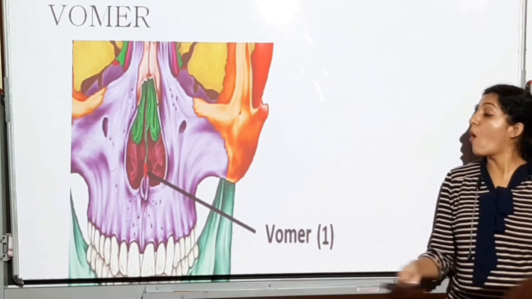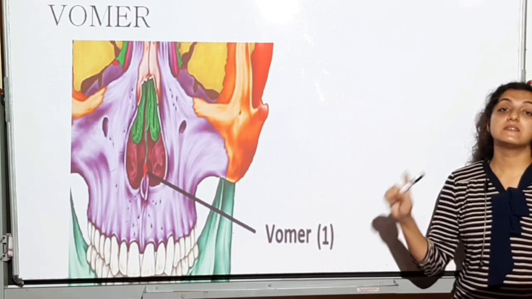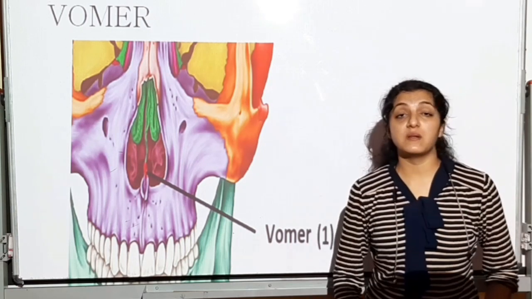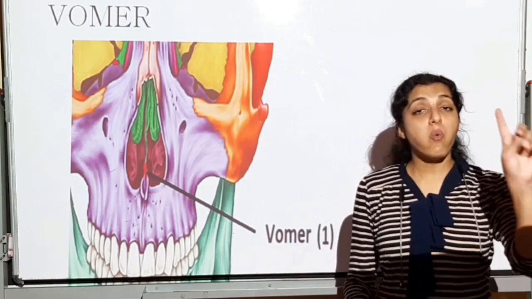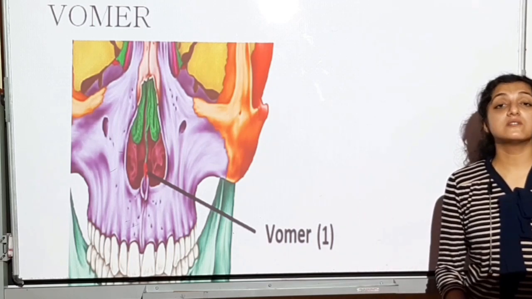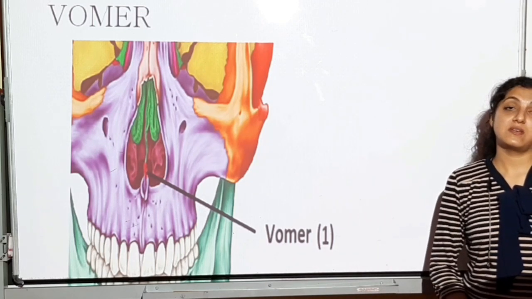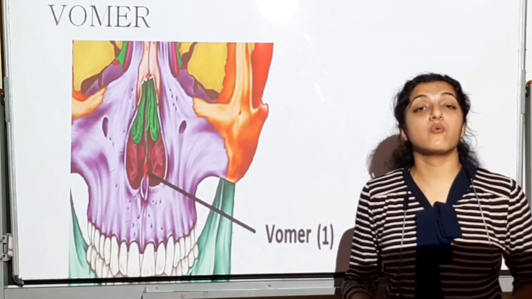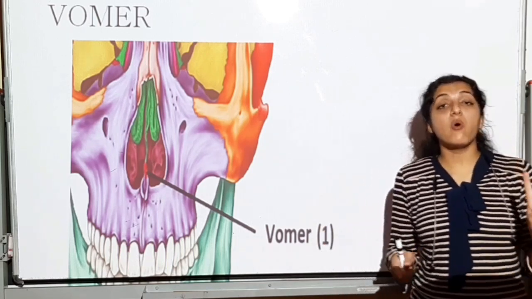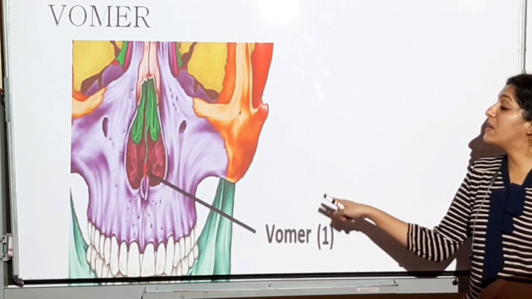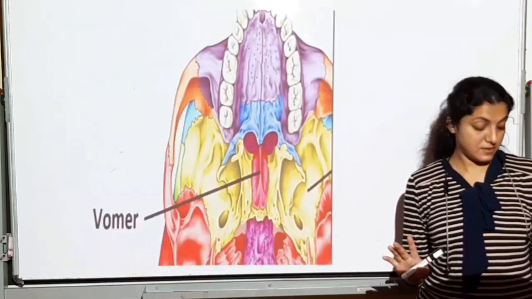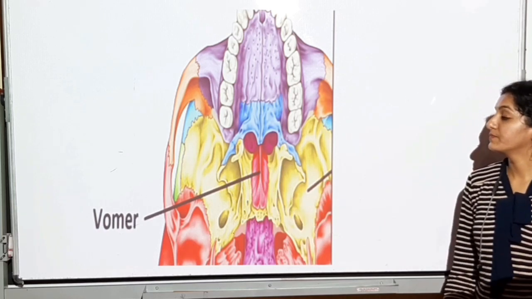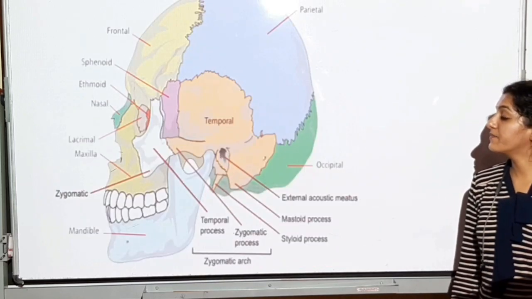This is again a single bone. So amongst all the facial bones that we had seen, vomer and mandible are the two which are single bones. Again an important MCQ. All the other facial bones will be paired, but vomer and mandible will be single facial bones. So this is going to be the vomer. Alright? So look here now.